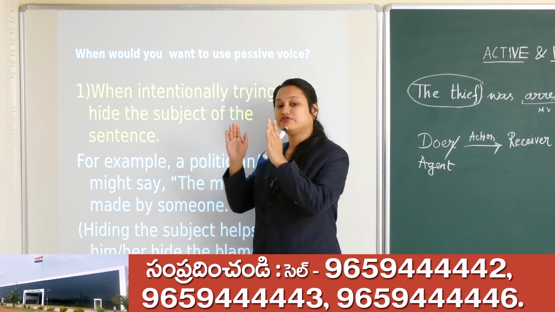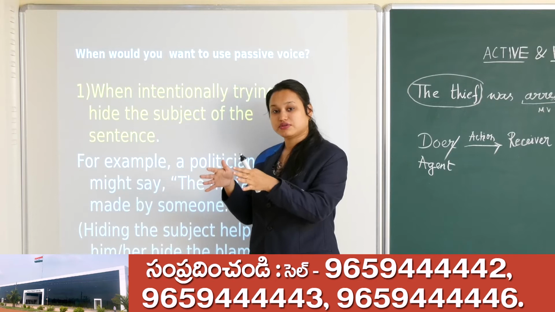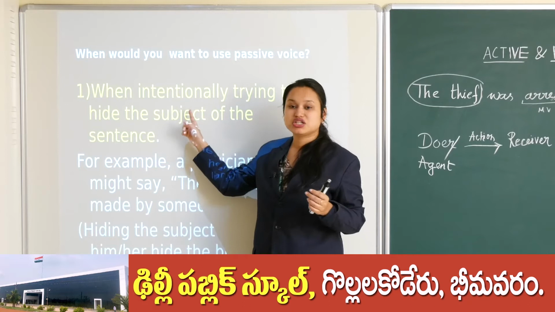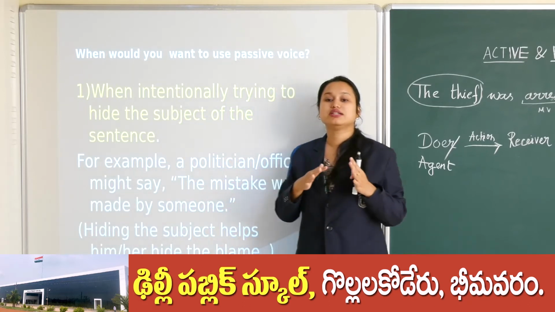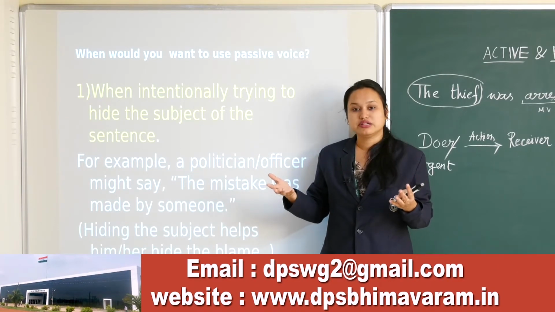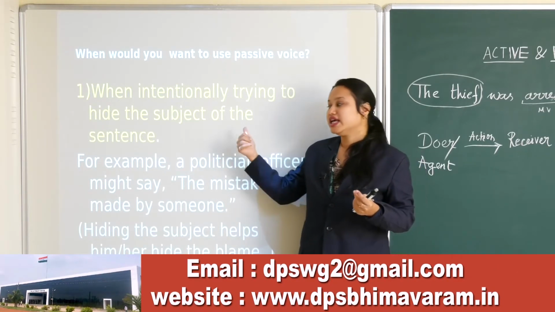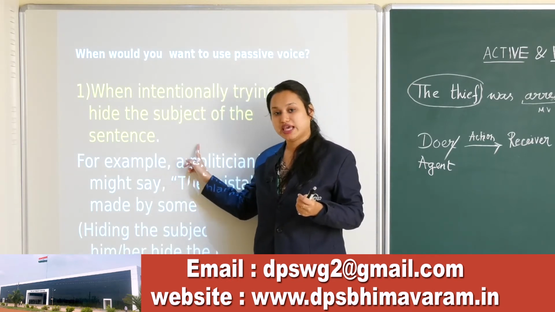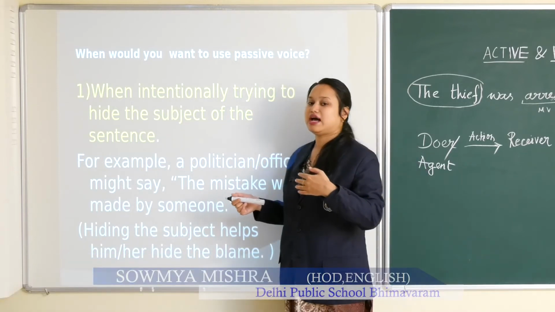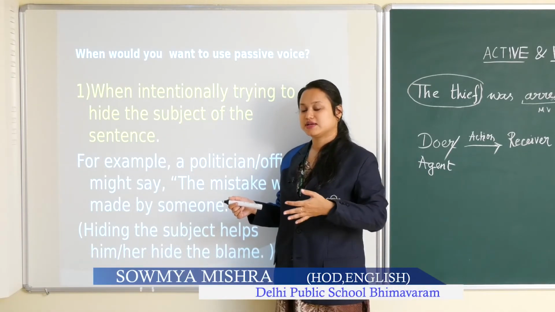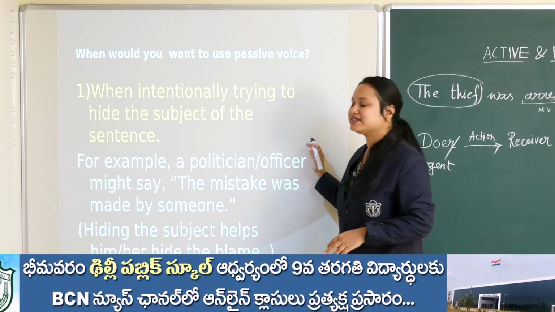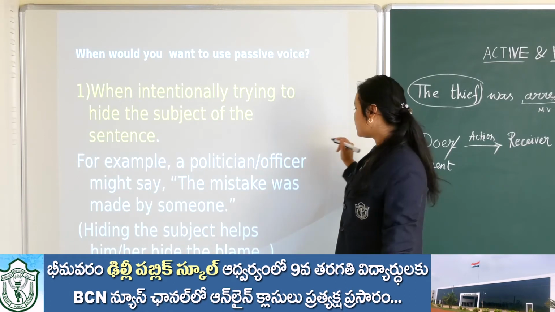Okay, so I am only focusing on the receiver, that the vase was broken. So intentionally I am trying to hide who did the action, who is the doer, because if I say, then he will get scolded, right? So I am trying to hide it. So in those times we can make use of passive voice. See, it's very helpful. If you want to hide something, some mischief you have done, you can use passive voice very smartly, intelligently. So this is one of the uses of passive voice.